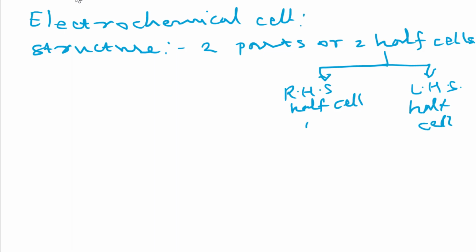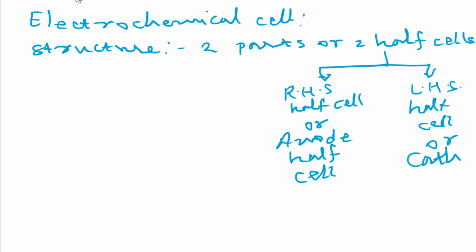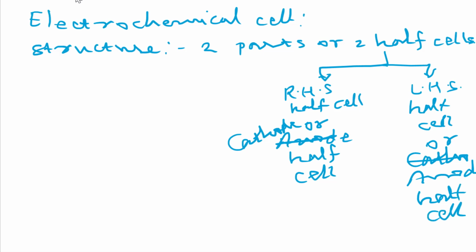Now do remember, the left hand side half cell is known as the anode half cell, and the right hand side half cell is known as the cathode half cell. This is fixed, actually it was fixed by IUPAC. So do remember, the left hand side half cell is the anode half cell, and the right hand side half cell is the cathode half cell.